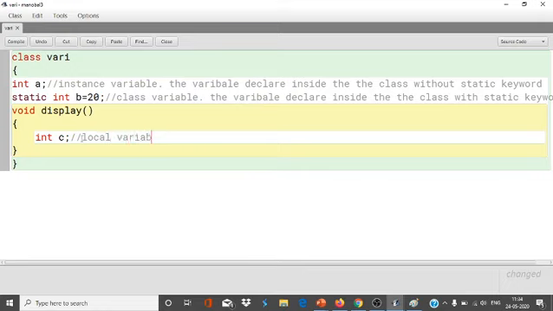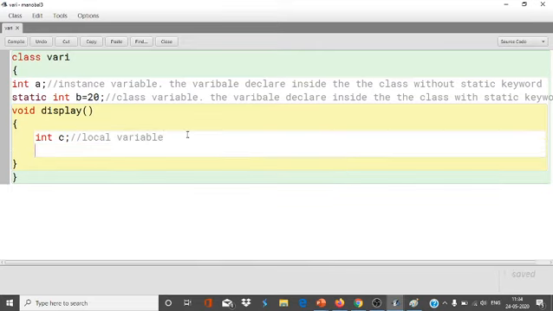And this one is the local variable. The variable which is declared inside the function. Or simply, I can give you another example like for int i equals 1, i less than 10, i plus plus.